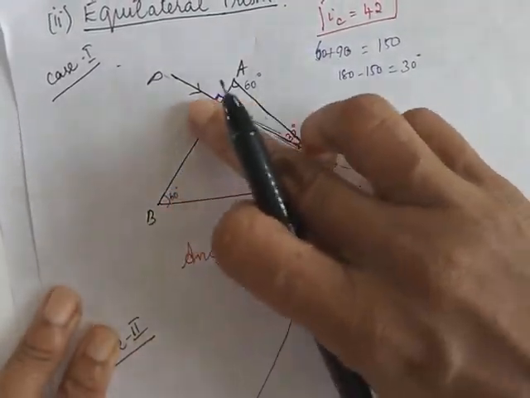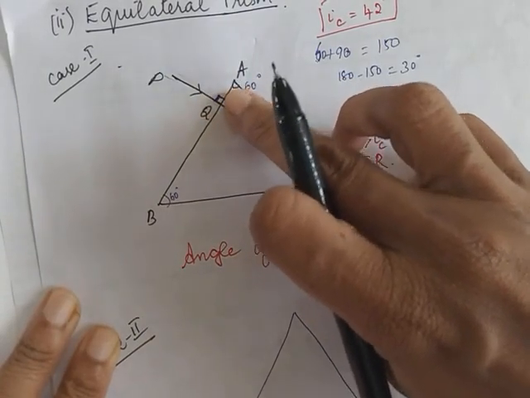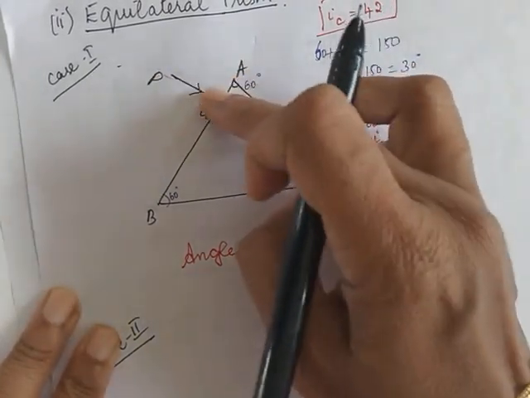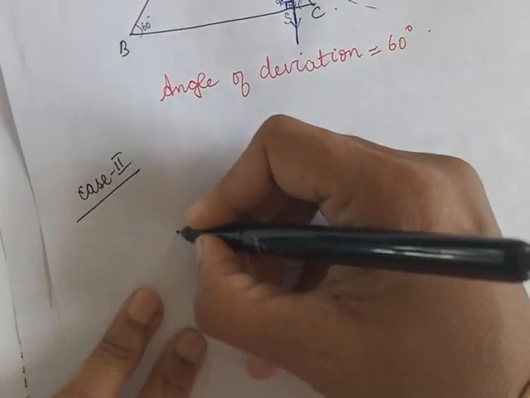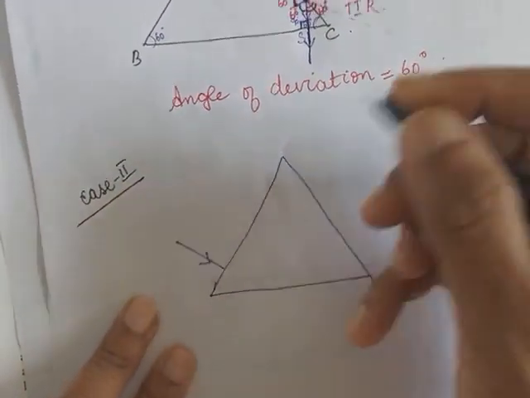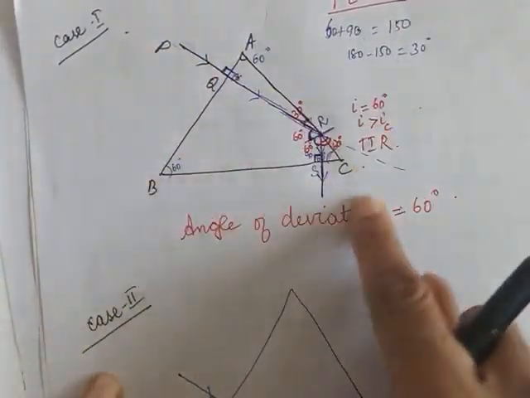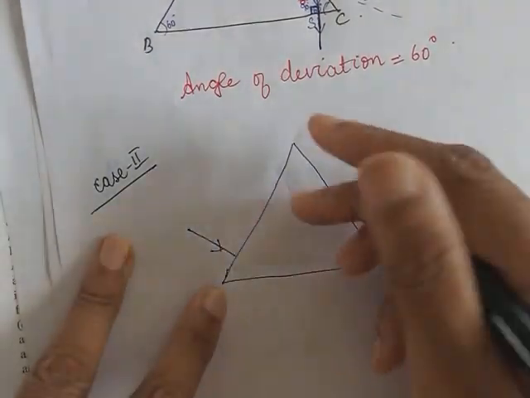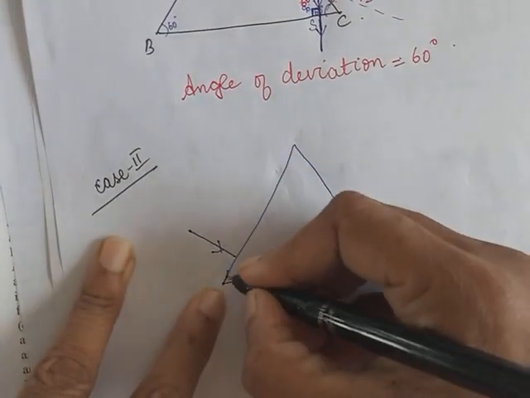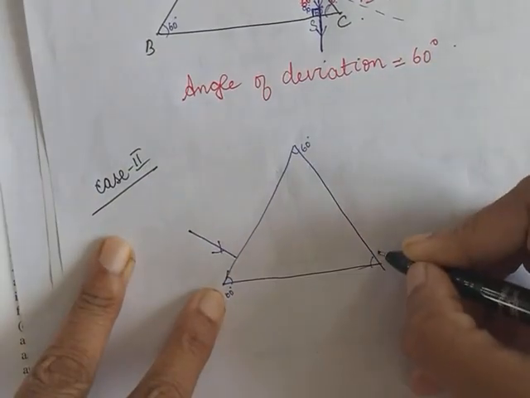Now, here I took the incident ray near the angle of prism, somewhere closer to the side. Now, suppose if I take incident ray here, closer to the base. If I take here, I will get this kind of a diagram. But if I take here towards the base at the end of this, then you will get a totally different ray diagram. Let's try to draw that.